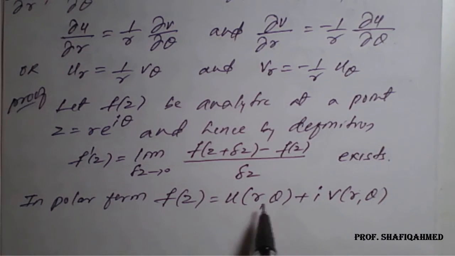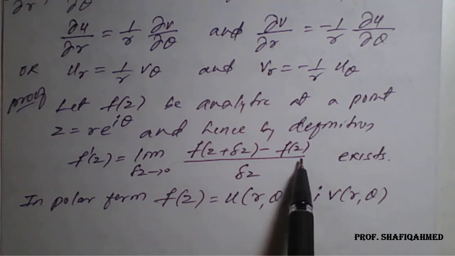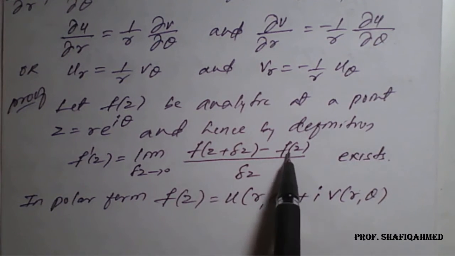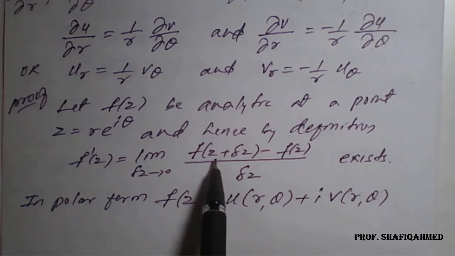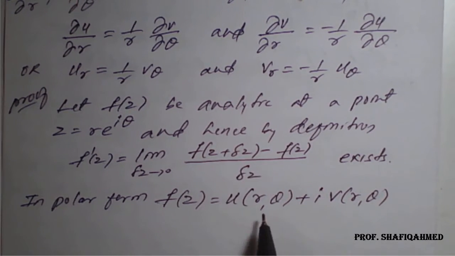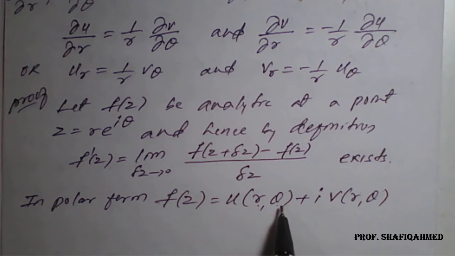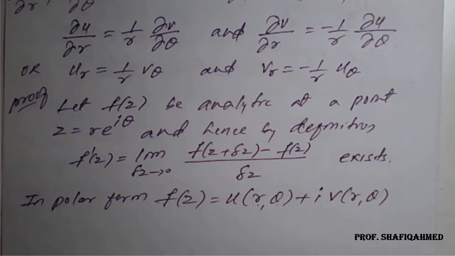This f of z you can replace in the above, and to write this f of z plus delta z, we need to take increments in r and theta. So the increment in r is r plus delta r, and the increment in theta is theta plus delta theta. So that we'll consider here.